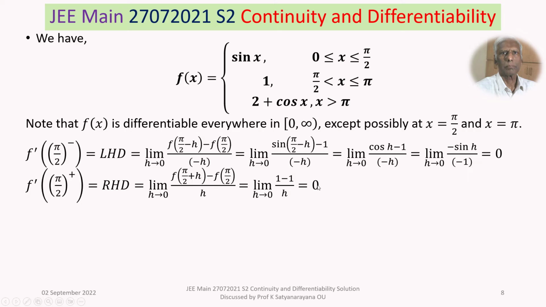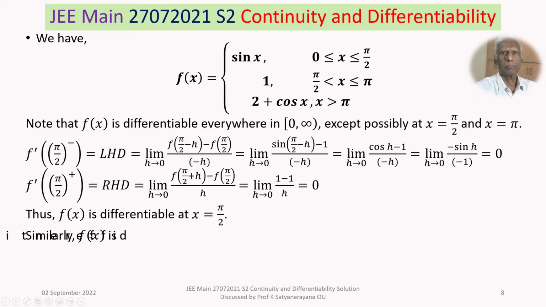That means both the right hand derivative and left hand derivative exist at the point x equal to pi by 2, and the common value is 0. Therefore, its derivative is 0. So, f prime at pi by 2 is 0. Thus f(x) is differentiable at x equal to pi by 2. In a similar manner, you can also see f(x) is differentiable at x equal to pi, and the derivative at x equal to pi is again 0.